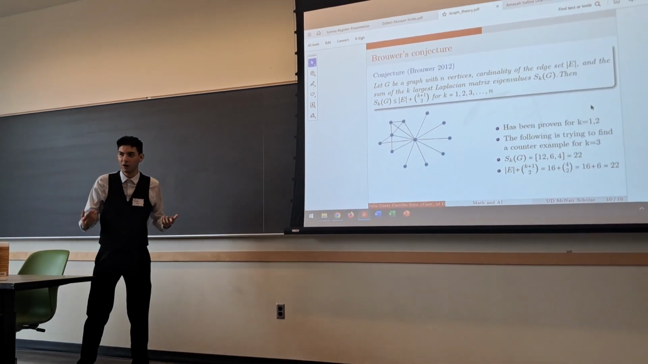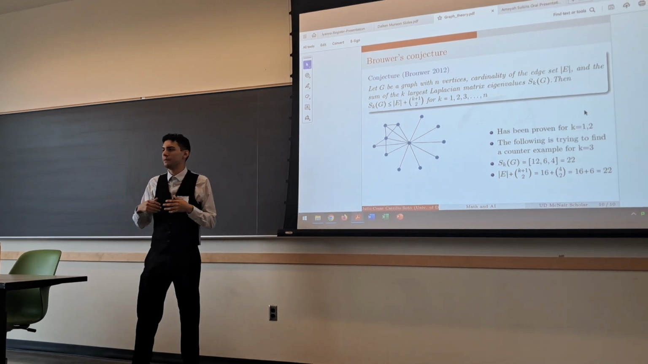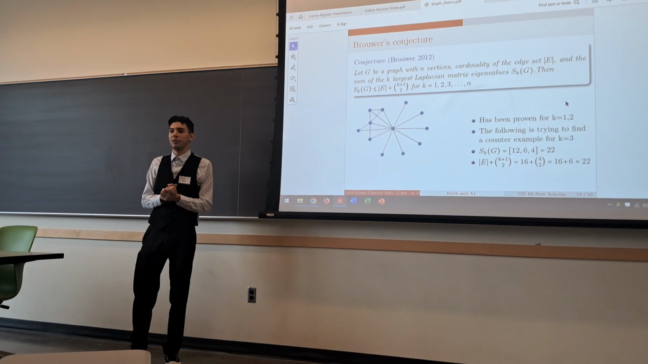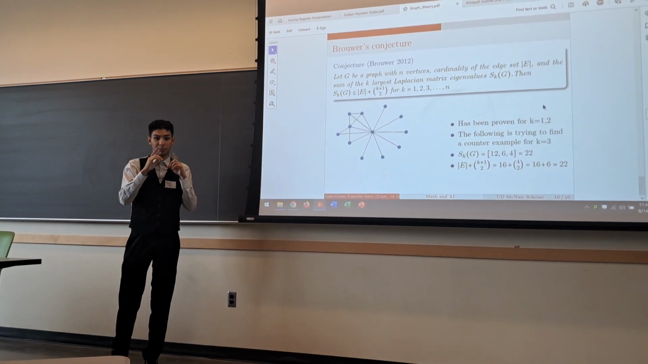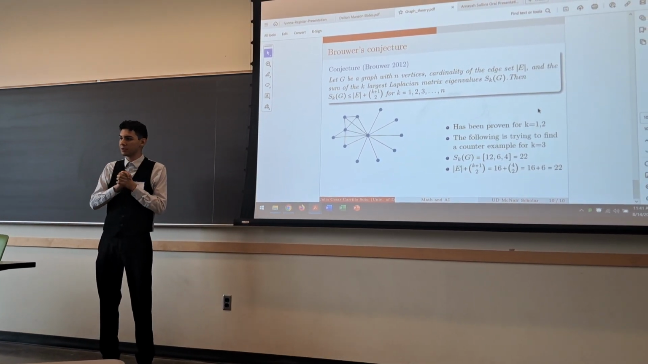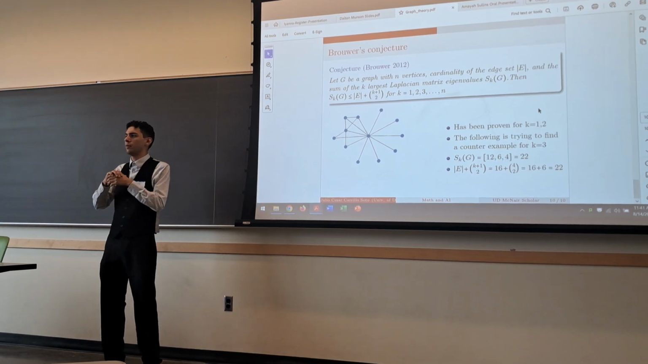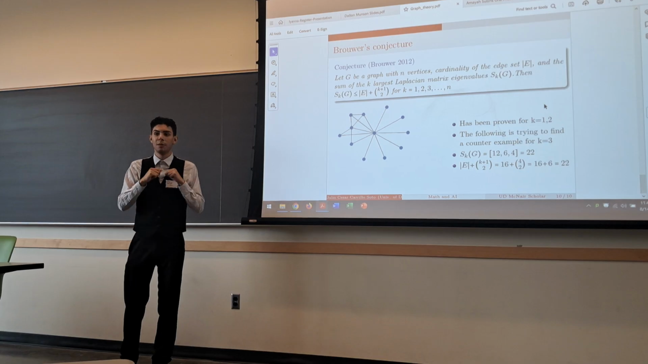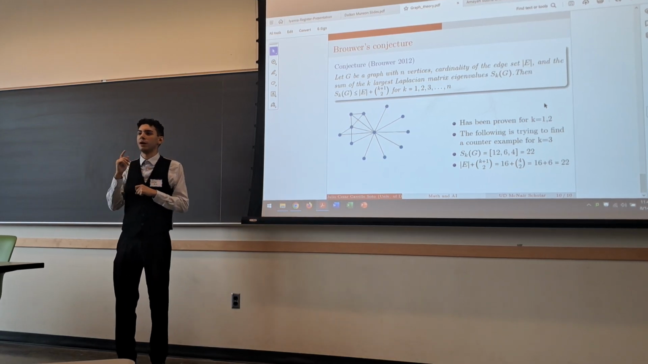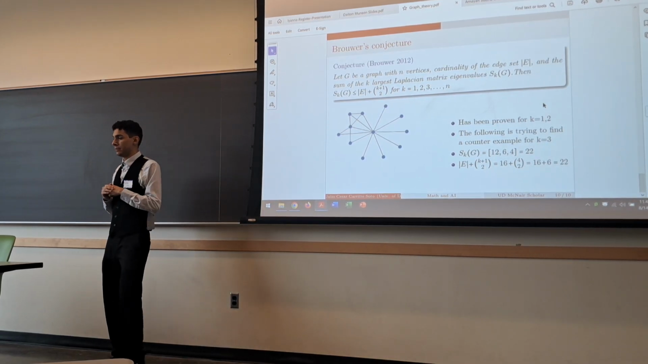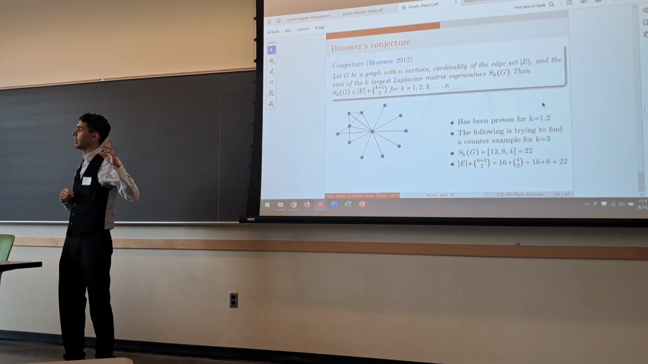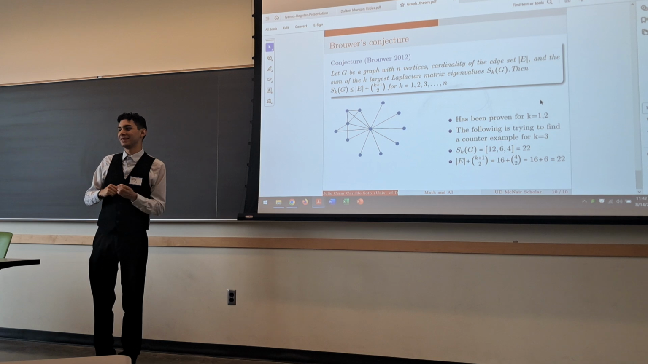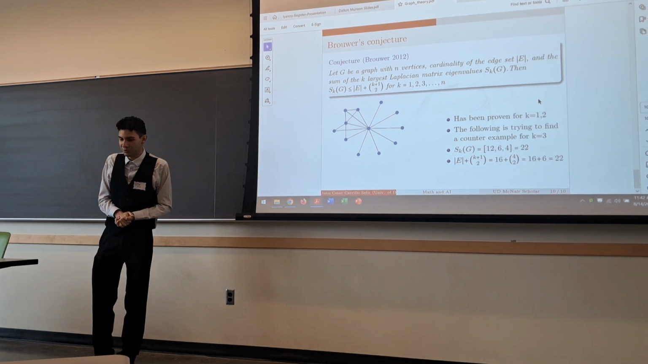We then go to our final serious conjecture, proposed by Brouwer in 2012, which states: let G be a graph with n vertices, the cardinality of the edge set E, and S sub k of G the sum of the k largest Laplacian matrix eigenvalues. It states that the sum of the k largest eigenvalues is at most the edge set cardinality plus k plus 1 choose 2, for any natural number k. This conjecture has been proven for the cases of k equals 1 and k equals 2, but not for k equals 3, which was what we hoped to disprove.